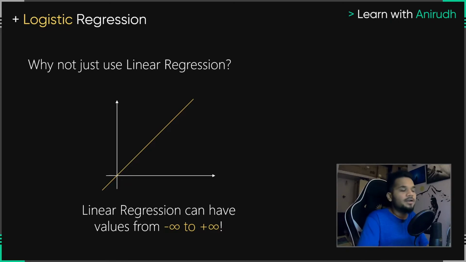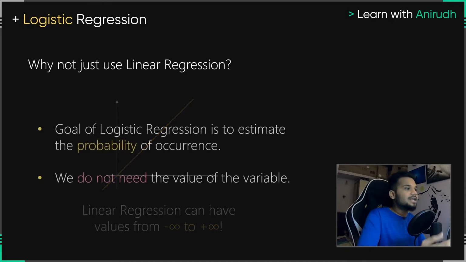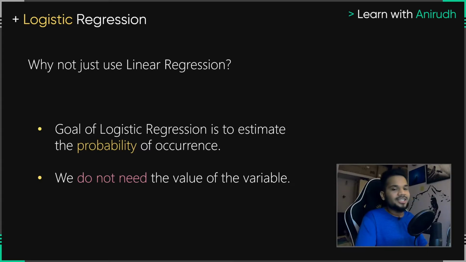This is very important for you to remember. Now, why can't we use it? Because in logistic regression, we don't care about the value itself. We don't care about the price of the fuel. We care about if the amount of fuel that you have put in your car will take you to your destination or not. So we don't care about the fuel. We care if it is a yes or a no answer. We want to see if with that amount, with that price, with that fuel, can you go there or not.